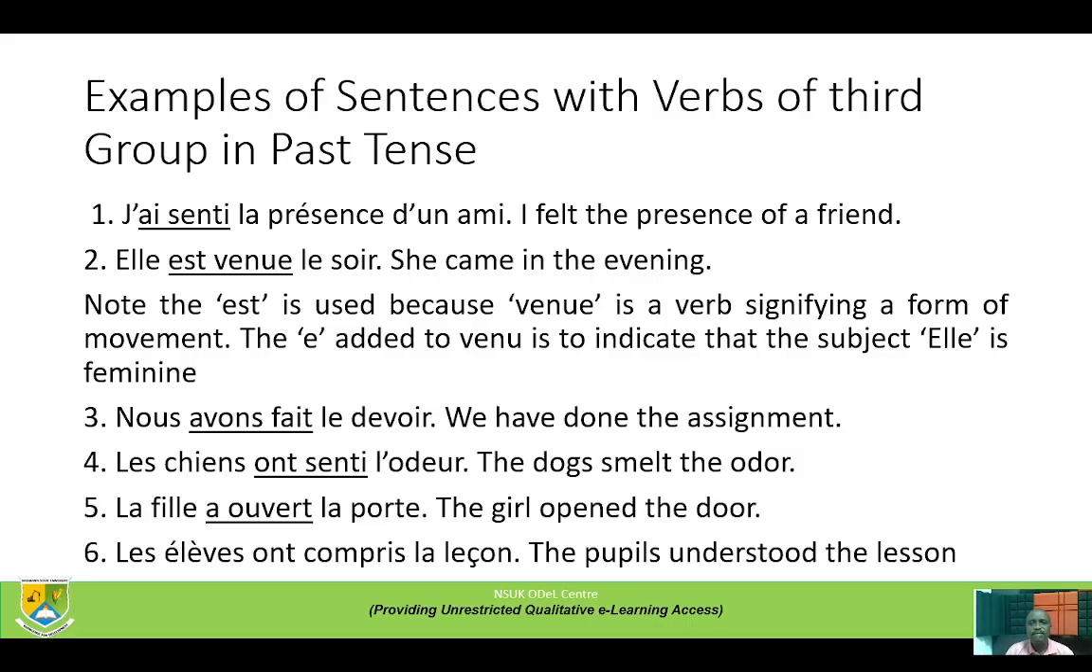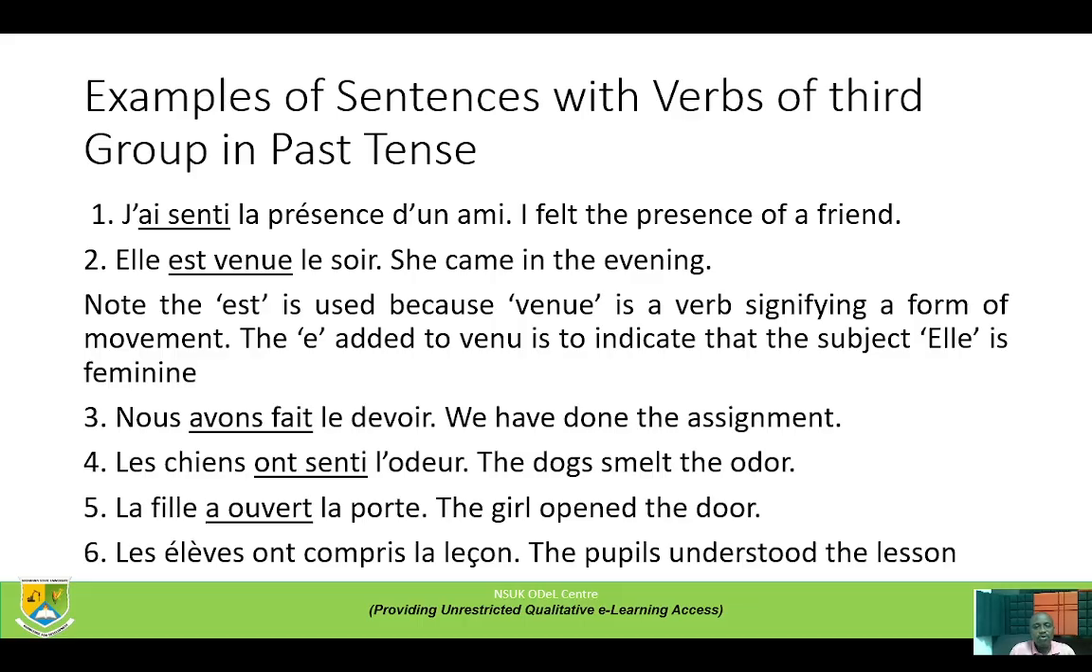Examples of sentences with verbs of third group in past tense. J'ai senti la présence d'un ami. I felt the presence of a friend. Elle est venue le soir. She came in the evening. See the e we put at the end of venue. Elle est venue because we are referring to a woman, and the verb être, auxiliary, is used. That's why we put e there. Note the e is used because venir is a verb signifying a form of movement. The e added to venue indicates that the subject elle is feminine.